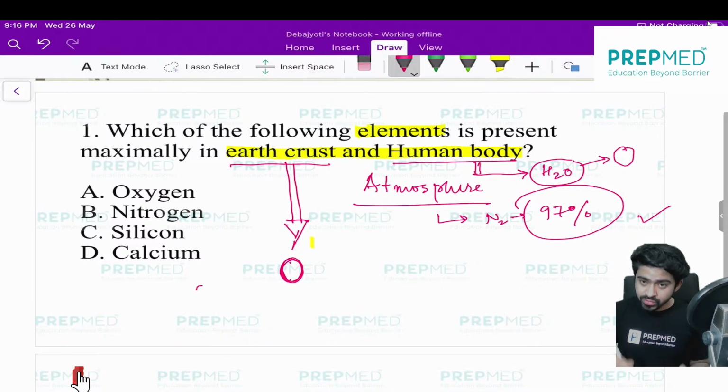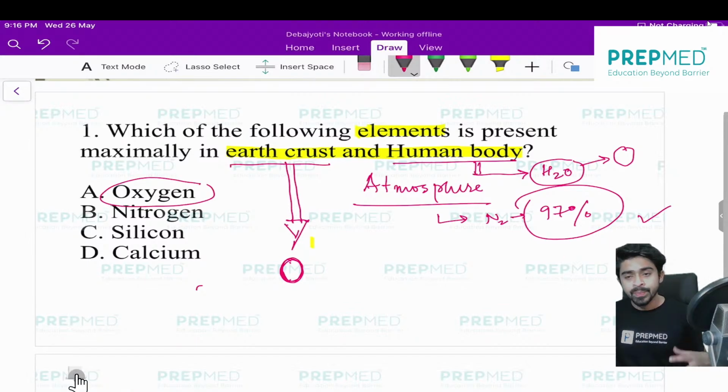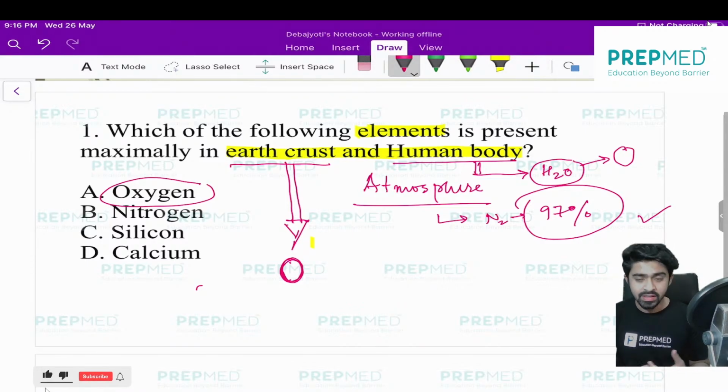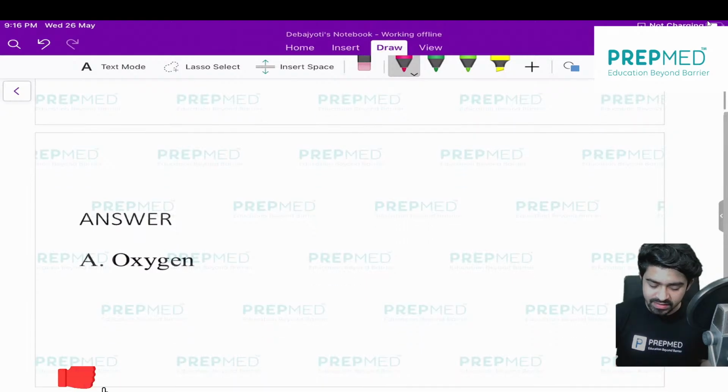So that's why it's very important for you. I will also show you at the end how this question can be important, and where this data is given in NCERT, because I will also show you the NCERT at the end. Before that, let us solve the MCQ to charge up our brain. All right, the next question on the screen. The answer is oxygen.